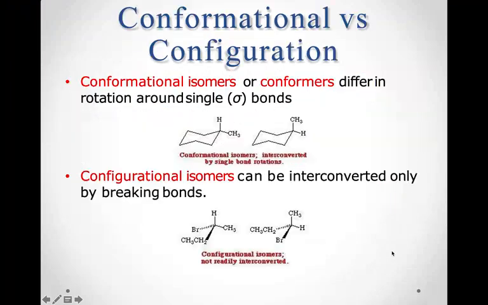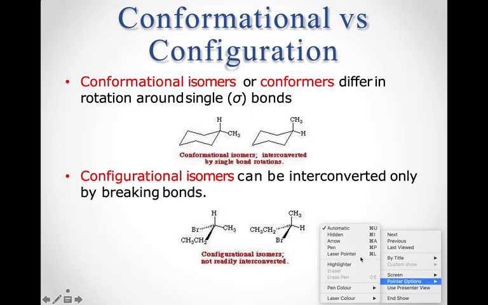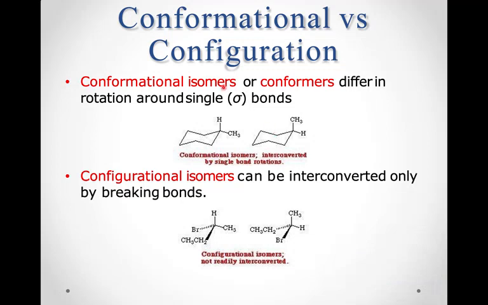So next up, I have conformational versus configurational. So what are conformational isomers? Conformational isomers or conformers differ in rotation around single sigma bonds. As you can see here, the CH3 is down the axis, and here the CH3 is turned upside above. They are just interconverted by single bond rotations.